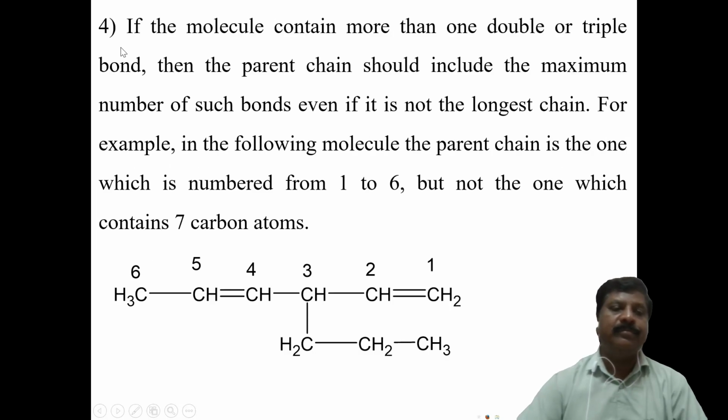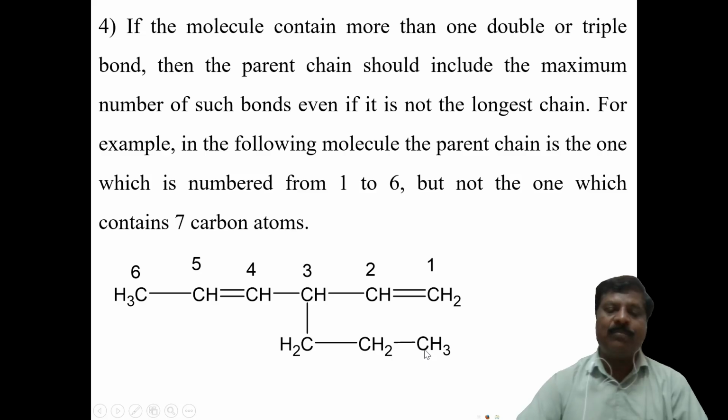Next, the fourth rule: if the molecule contains more than one double or triple bond, then the parent chain should include the maximum number of such bonds, even if it is not the longest chain. For example, now take this compound. Again, the double bond or triple bond should be considered in the parent chain, and the single bonds are considered as substitutions, not as the parent chain.